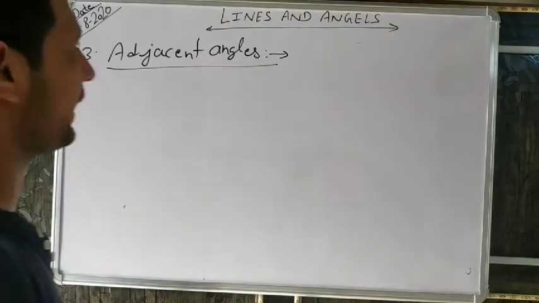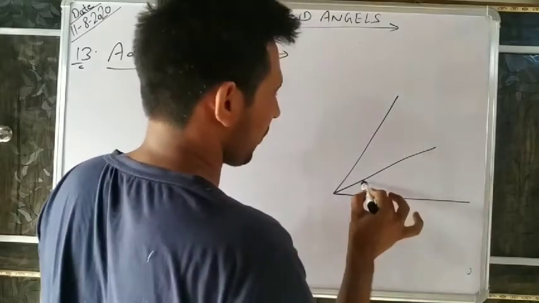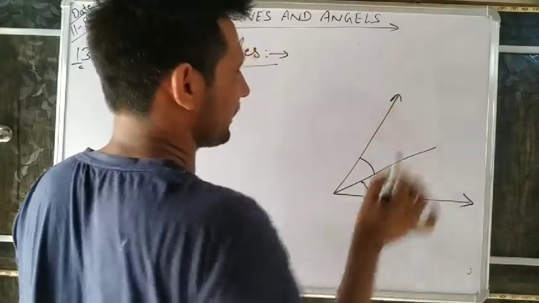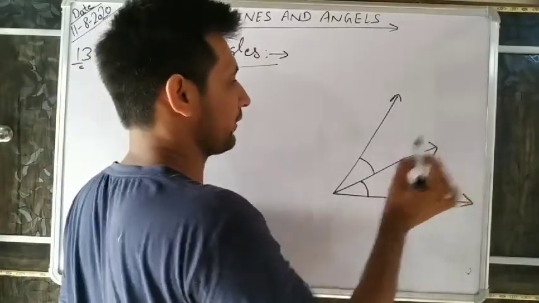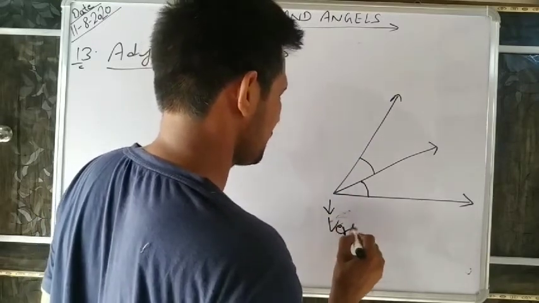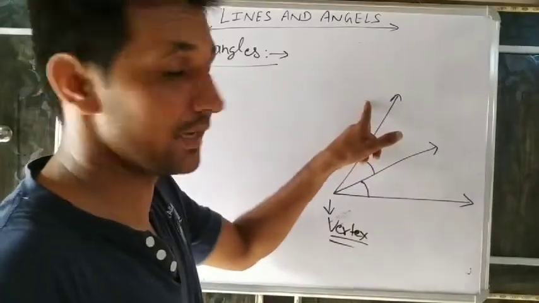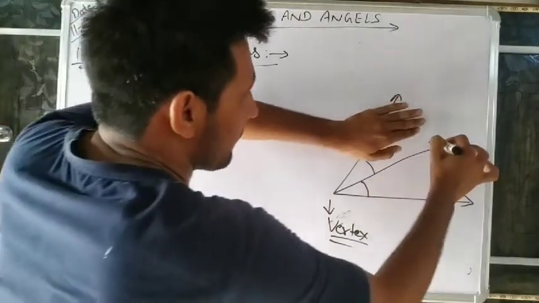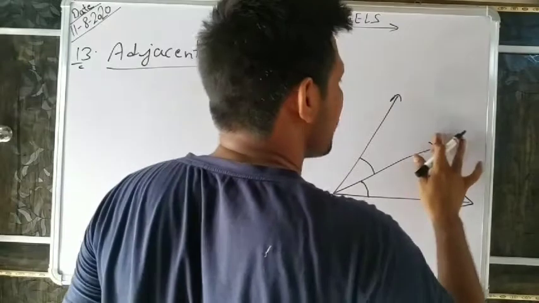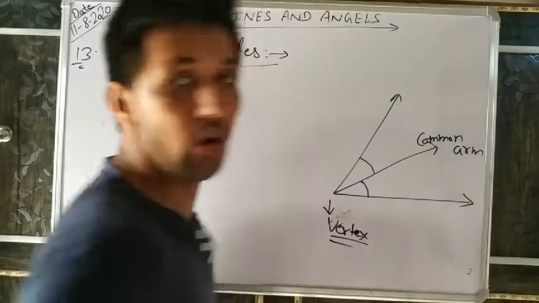What are adjacent angles? Yes, this is an adjacent angle: one angle here and one angle here. When two rays meet, the meeting point is called the vertex, and these rays are called arms. This arm is used in both angles, so it is called the common arm.